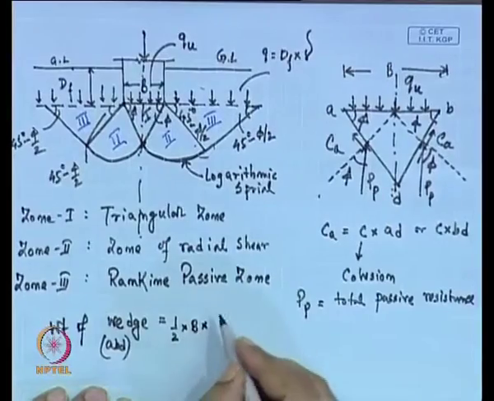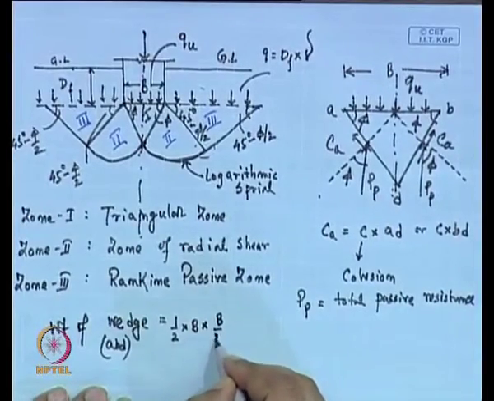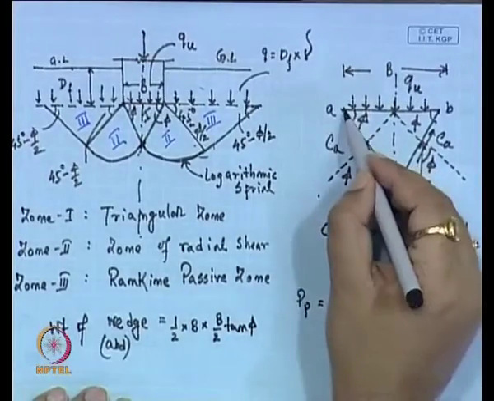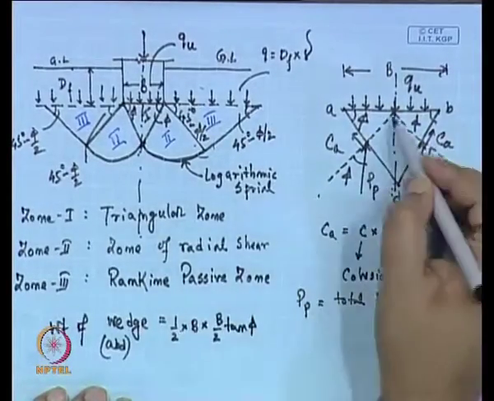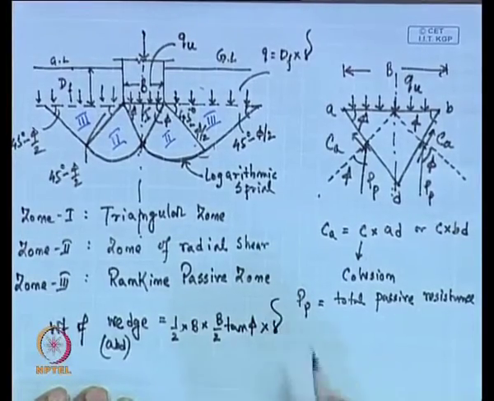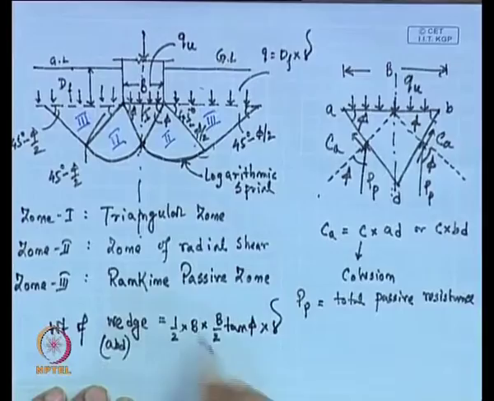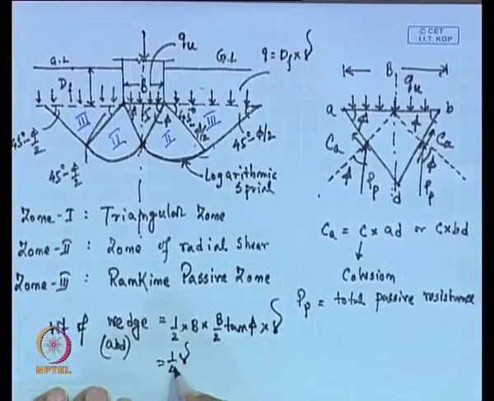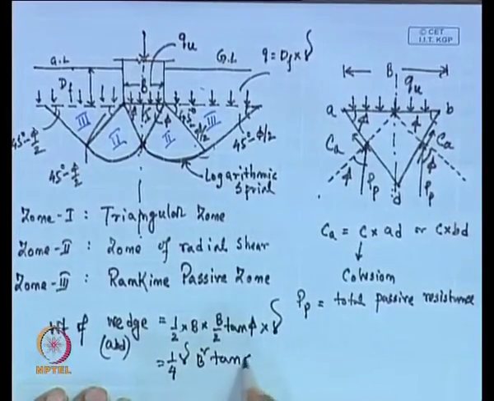Now, this height is basically B by 2 into tan phi. So, the base of this triangle is B, the height is B by 2 into tan phi, and then the unit weight of the soil. This will be the weight. So, finally, we can write 1 by 4 gamma B square into tan phi.